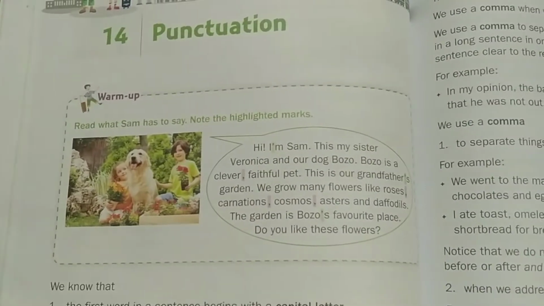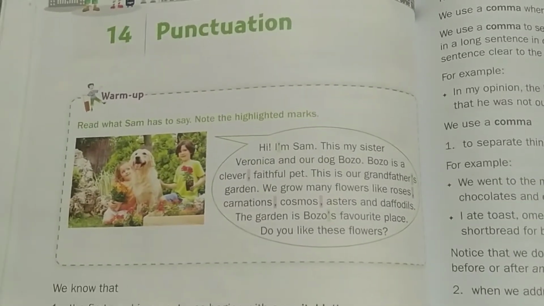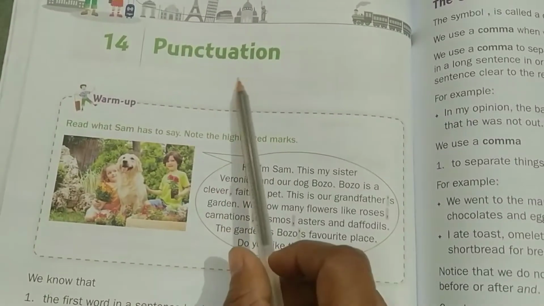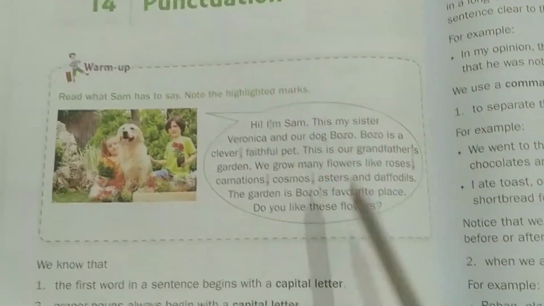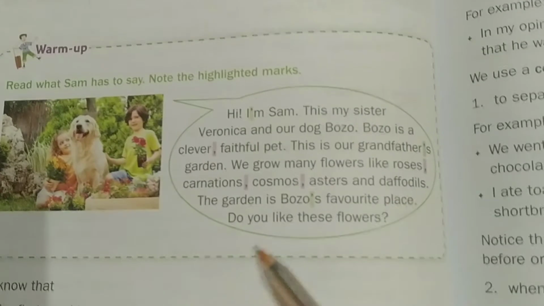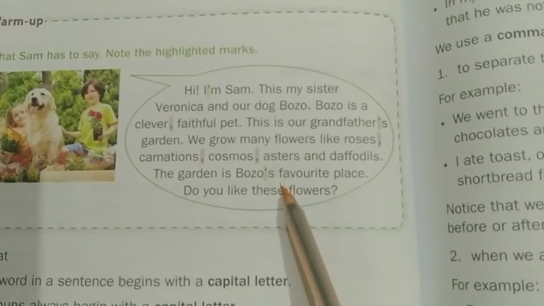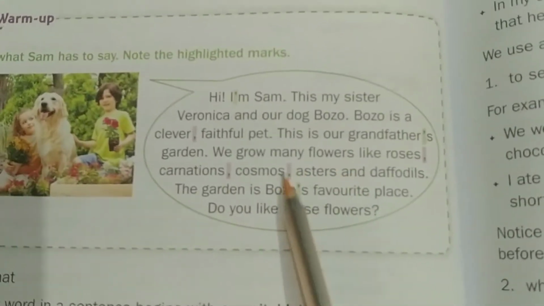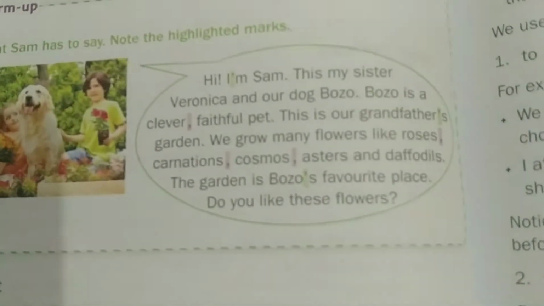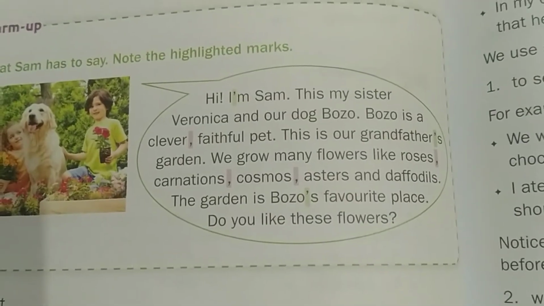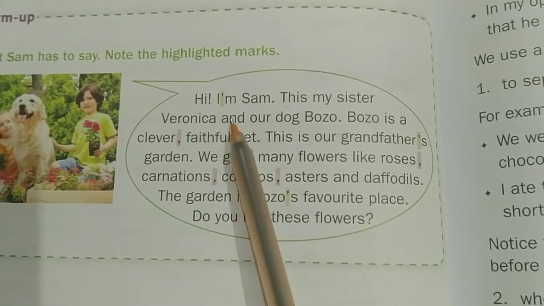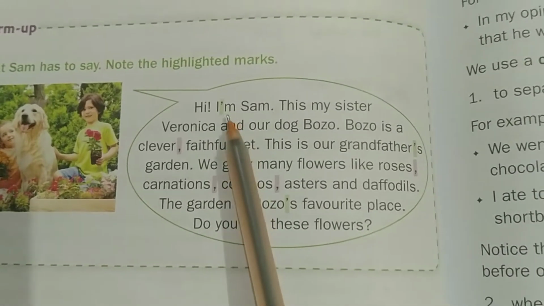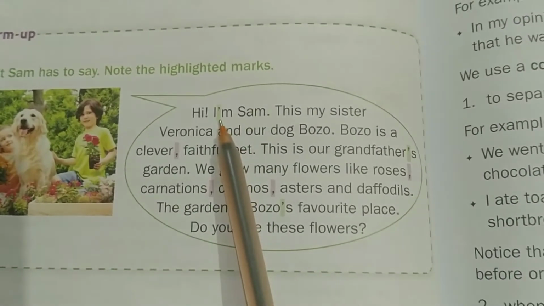And children, today we are going to start our new lesson number 14, punctuation. Children, before going to know punctuations, we are going to overlook this passage here. If you see this passage carefully, you will find some highlighted words, highlighted marks actually.